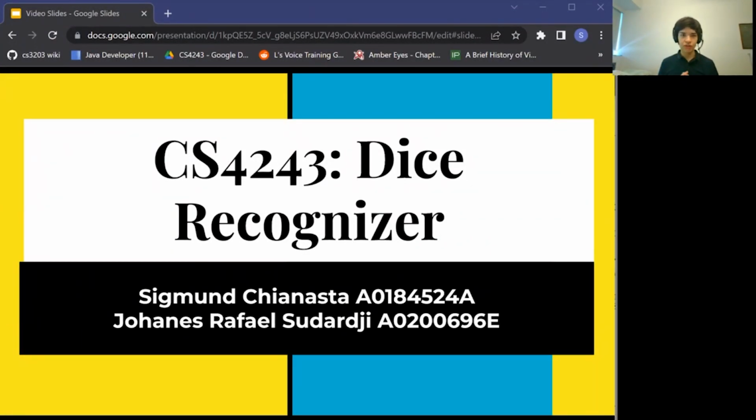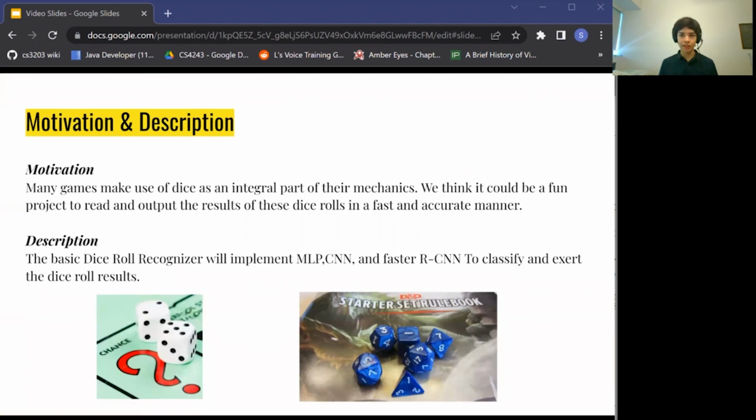For our CS4243 project this semester, we are implementing a dice recognizer, and our team consists of me, Sigmund, and my teammate Johannes. So let's start with our project motivation and description. First of all, we realized that this is less of a data science problem, but we figured that this will be a more fun and practical way to use AI in our daily activities.